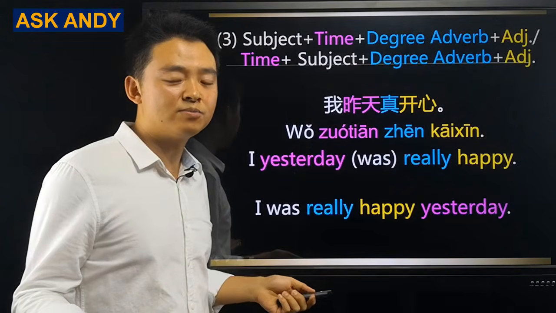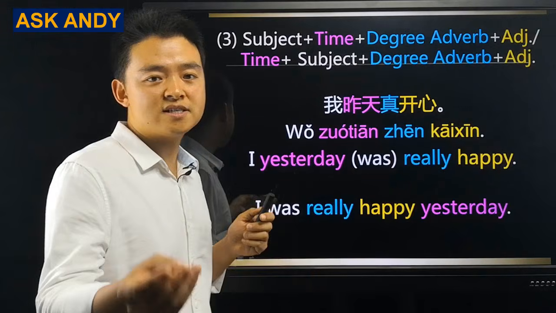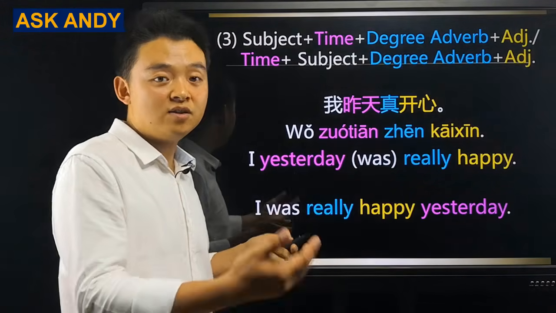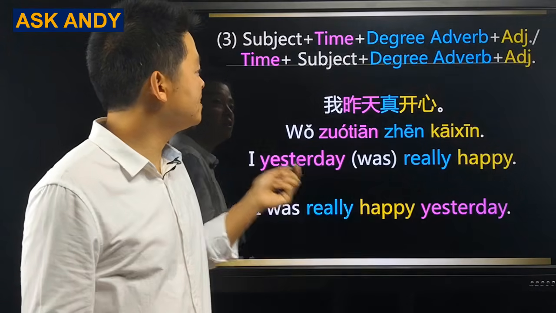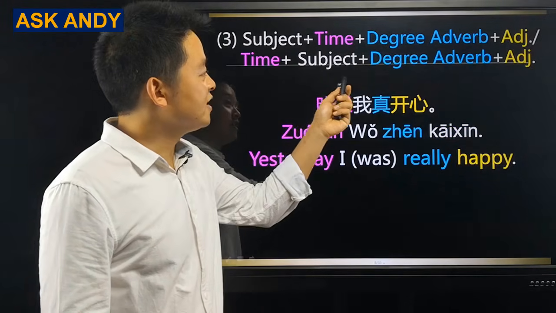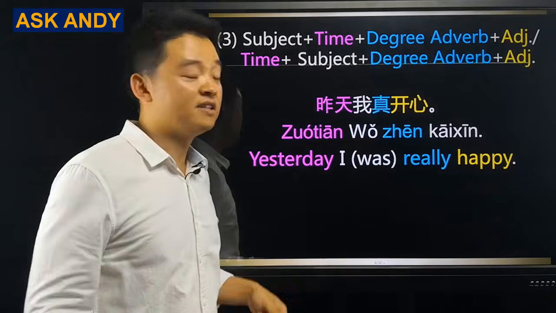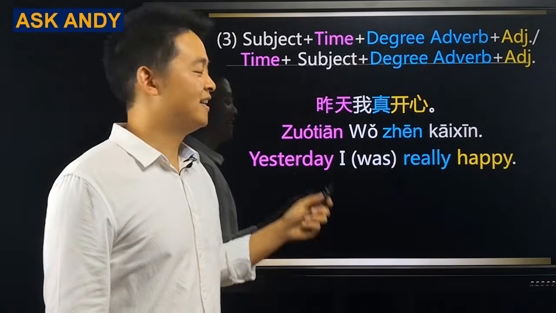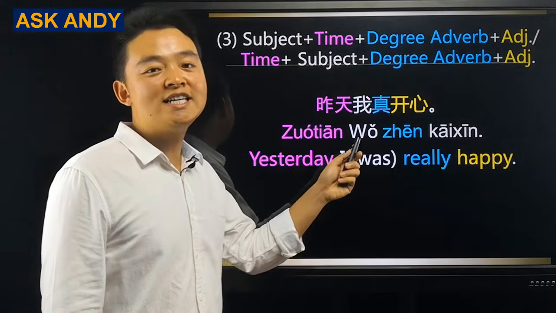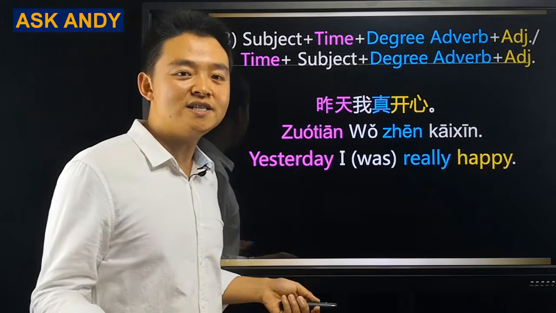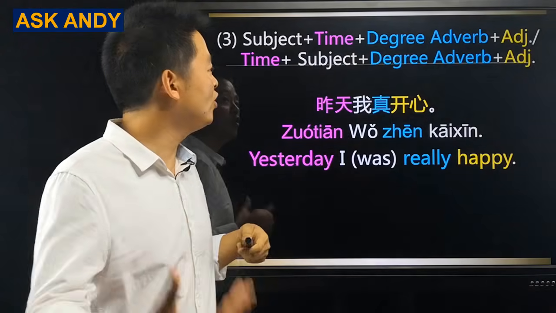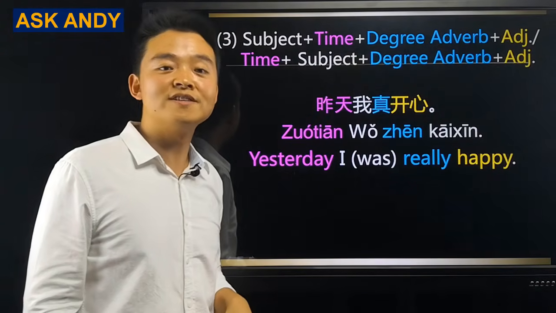What is the degree adverb? You can think it in this way. It's just a link word in between the subject and the adjective. The other way is also fine. We can do it time, subject, degree adverb, and adjective. That is, 昨天我真开心. As you can see, you can place time in between the subject and the degree adverb, or put the time at the beginning of the sentence.